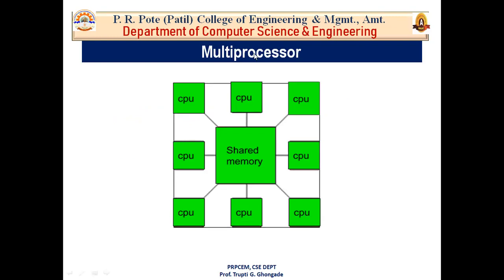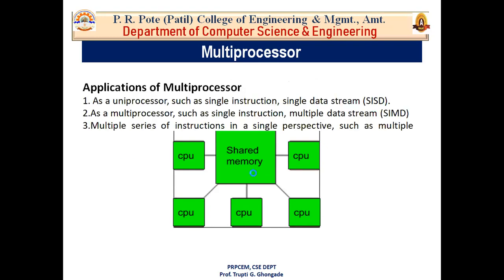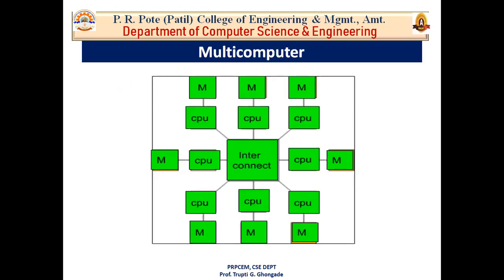Here a number of processors are there, but each shares a common memory. But in multi-computer, each processor has its own memory, and it is accessible by that particular processor, and those processors can communicate with each other via an interconnection network. All these processors communicate with each other by using this interconnect network.